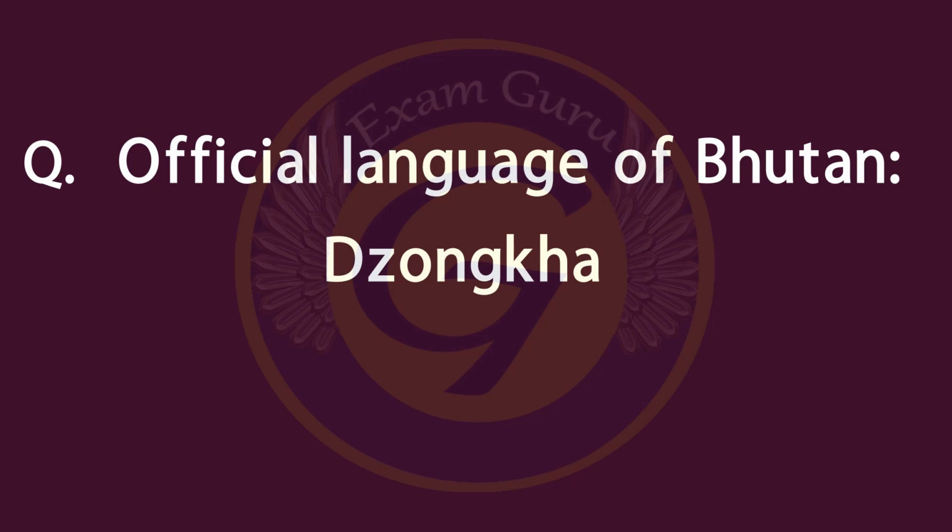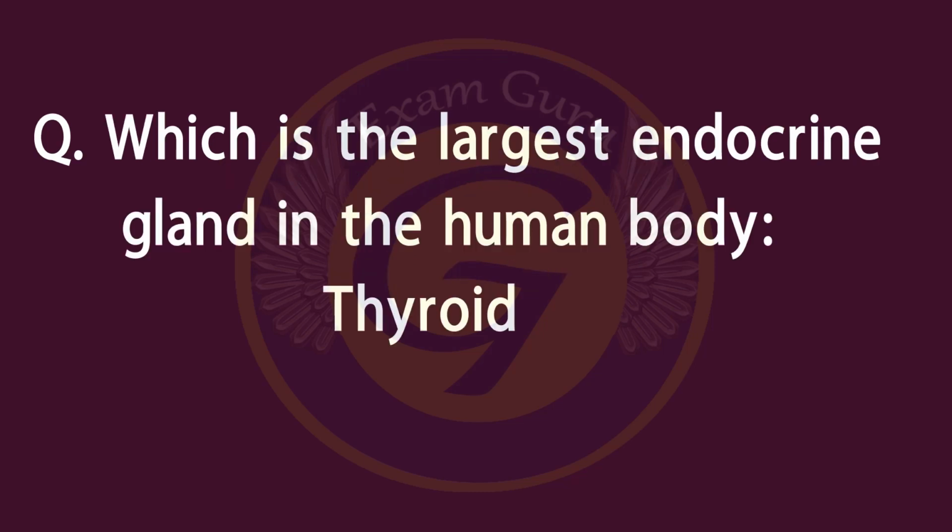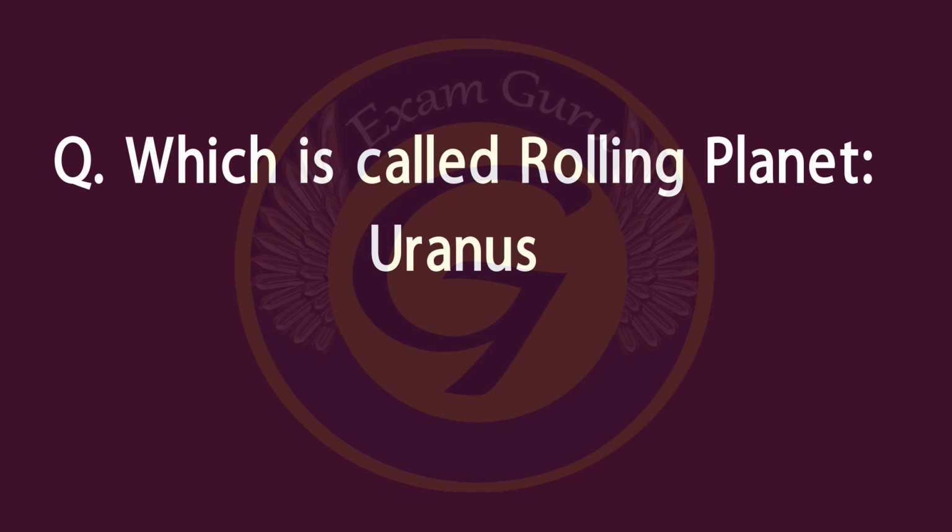Official language of Bhutan is Dzongkha. Which is the largest endocrine gland in the human body? Thyroid gland.